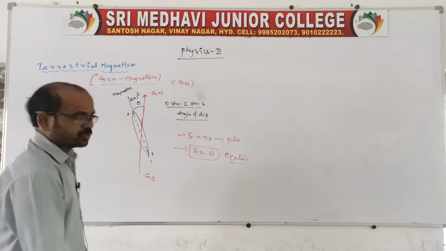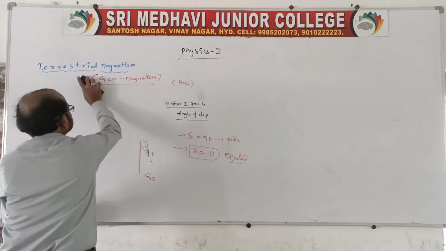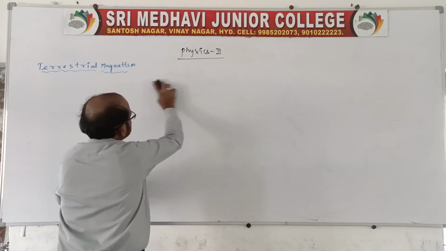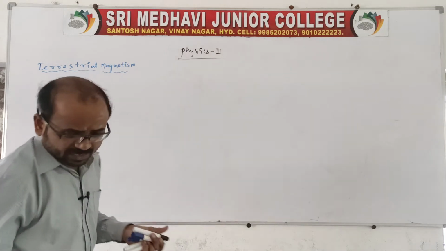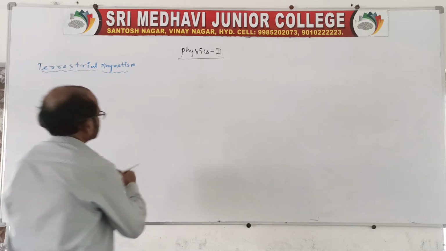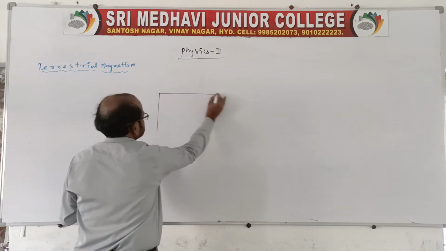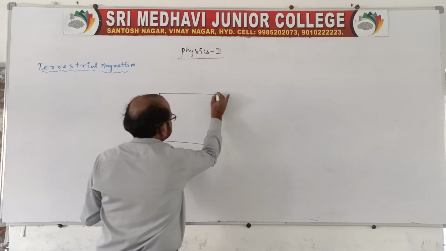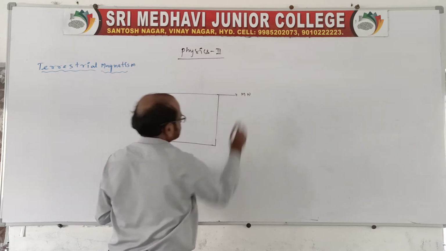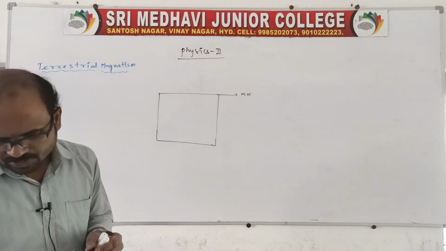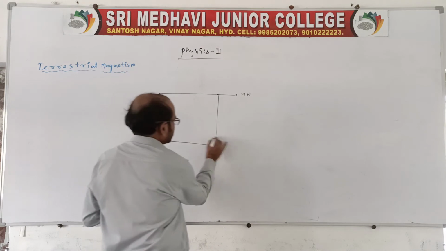Let us take two magnetic meridians: one is the earth's magnetic meridian, and one more is the magnetic meridian of the magnet. I want to show you a diagram. This is the vertical plane of the magnet, the magnetic meridian, north. And another plane you take, which you write as the magnetic meridian.